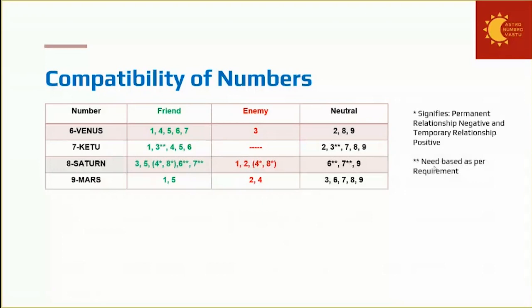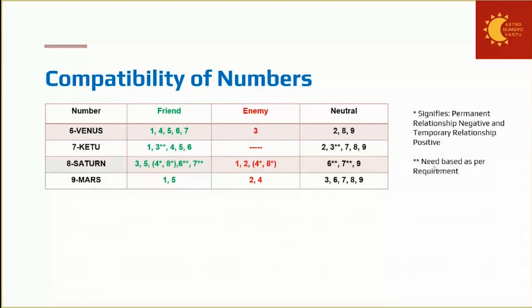Okay, so neutral in this case will be 2, queen. Shadow planet has nothing to do directly with queen. Now here, the other 7 is also neutral. Okay, so 7 not friends. Why? Because 7 is also a number of disappointment. If you recall, when we were learning the characteristics of numbers, I told you that this number also is the number of disappointment. So when 7 and 7 numbers come together, like two personalities who are born with the driver number 7, the relationship will be problematic. So therefore, 7 in neutral category.